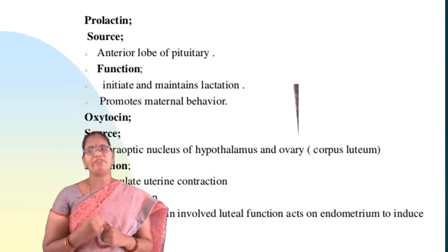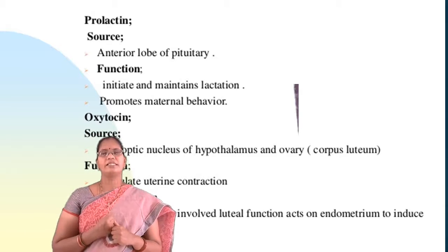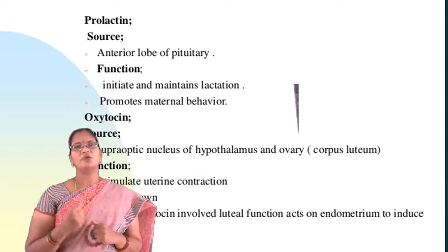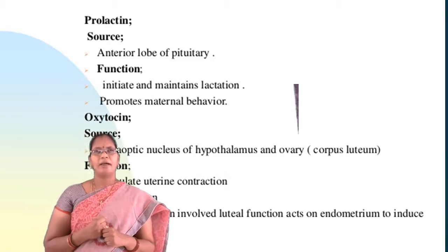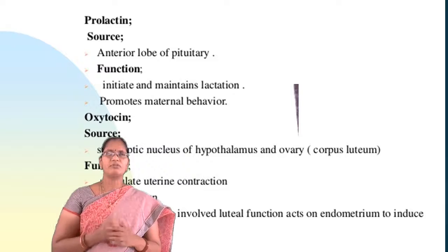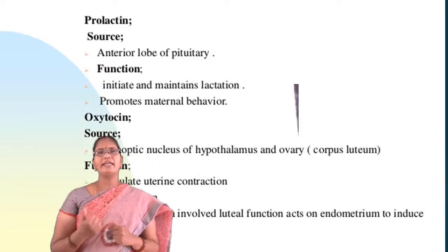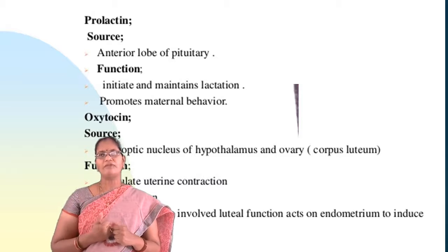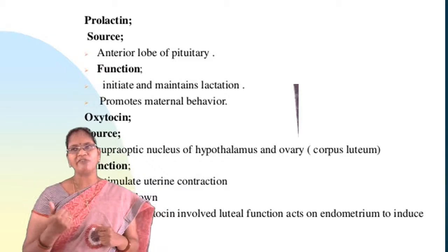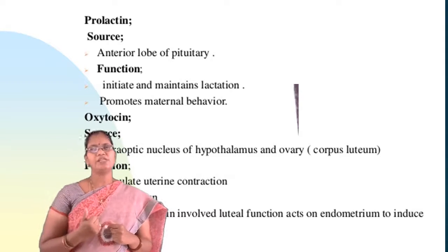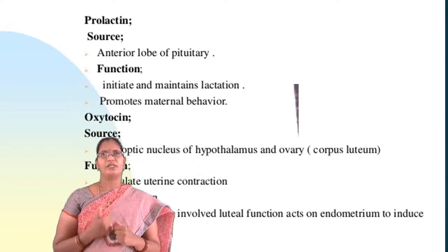So oxytocin acts on the uterus cells and causes uterine contraction. Besides this, it is also responsible for milk letdown. And the ovarian oxytocin involved in luteal function acts on the endometrium to induce PGF2 alpha secretion.